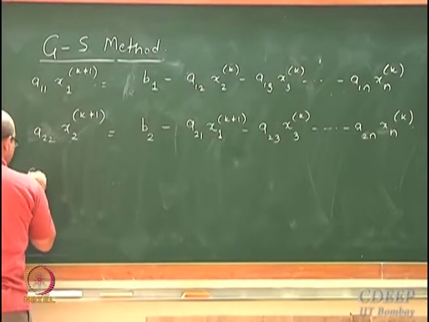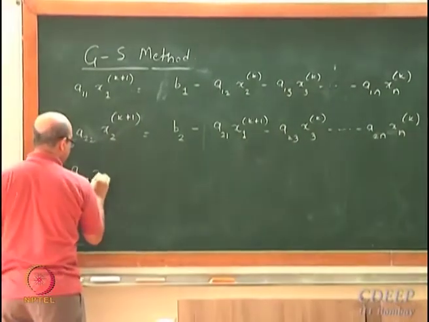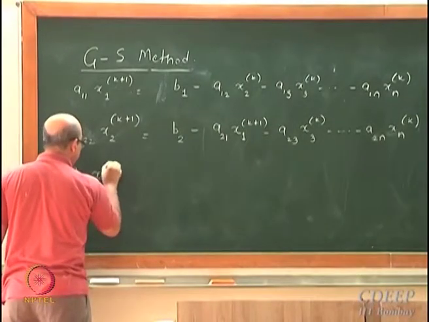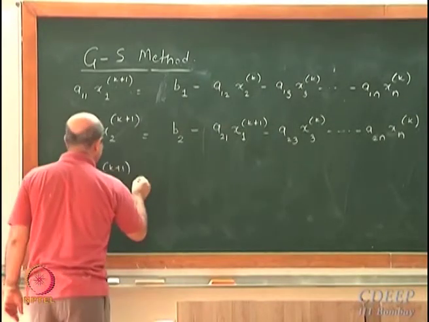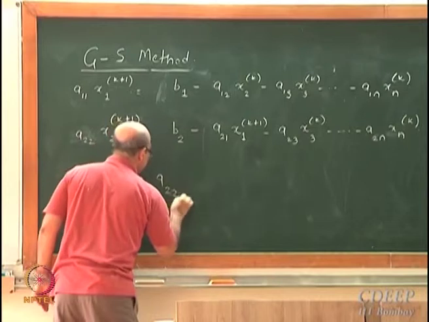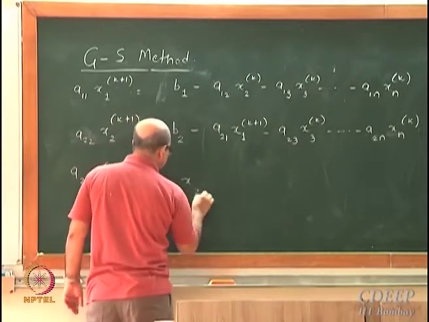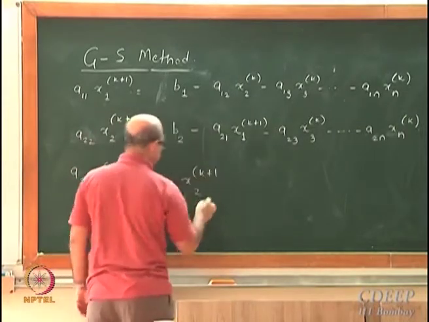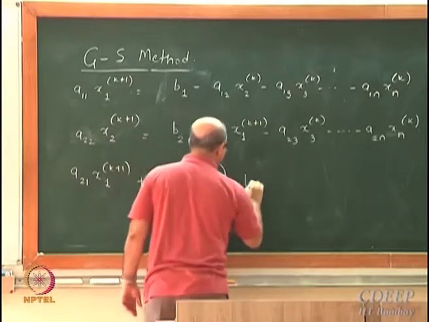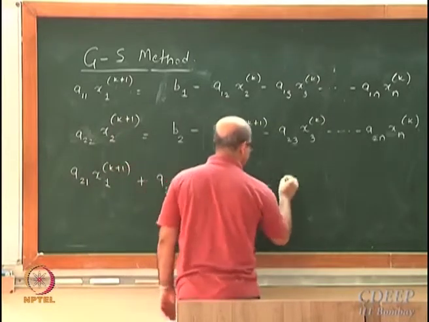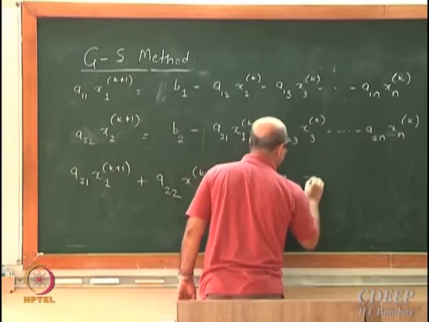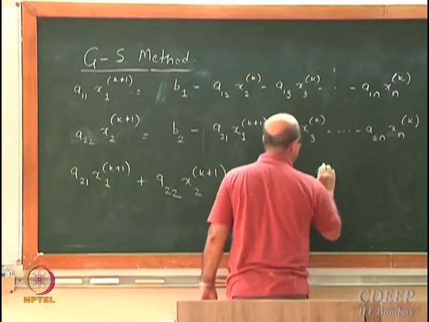So I will get A21 x1 k plus 1 plus A22 x2 k plus 1 is equal to b2 minus a23 x3 k.